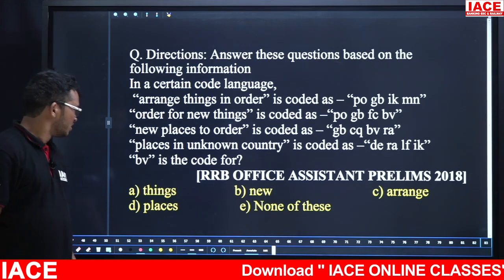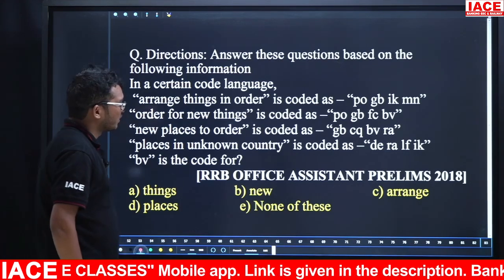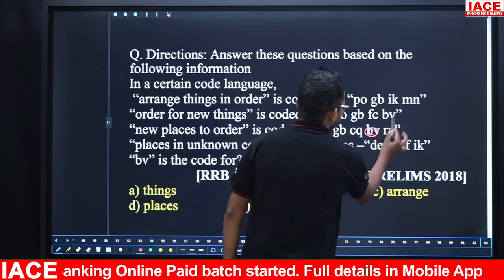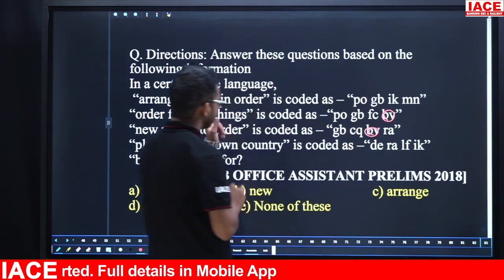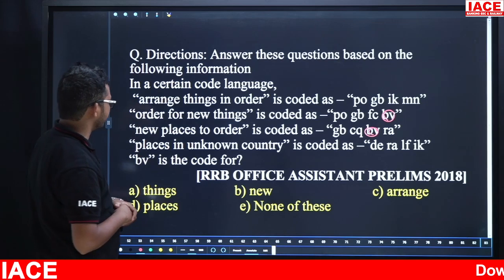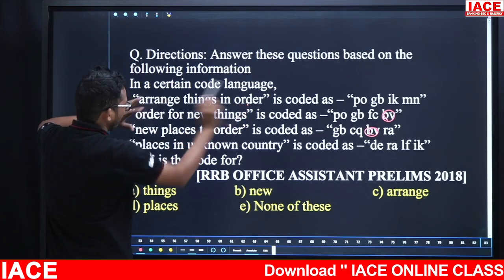Yes, time up. So here again the question is BV is the code for. Friends, BV is the code for. Observe, BV is present in which lines? Here we are having BV, here also we are having BV. Second line, third line, here only the code is BV. In the second line and third line the information is here we are having order. First line also order is there, so order has no chance.